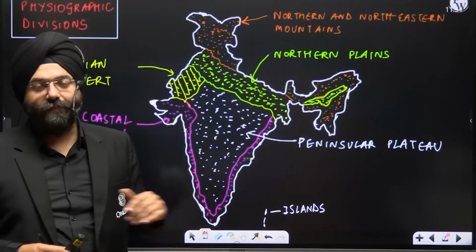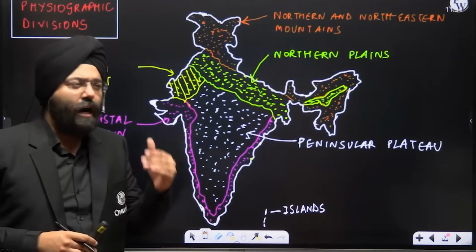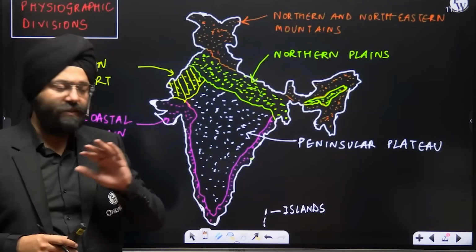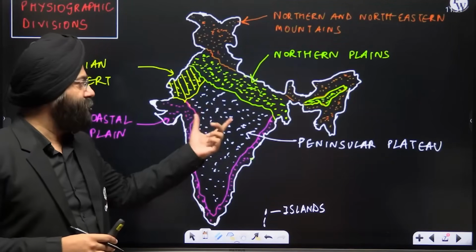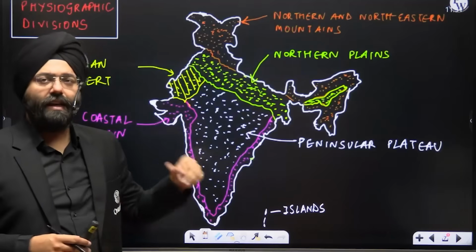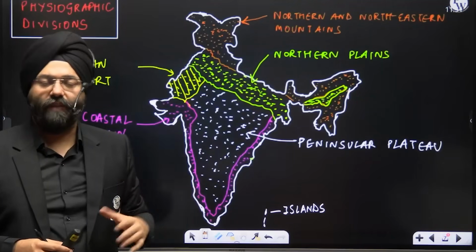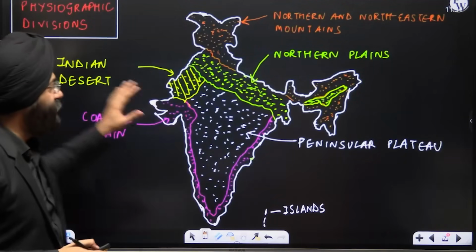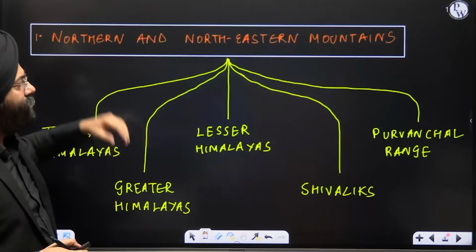Yes, initially it becomes a little difficult to understand how one has drawn, but with practice, it is very easy. You can draw this particular map, the outline, in less than 5 to 6 seconds if you practice. So these are the divisions. Now let us take them one by one.